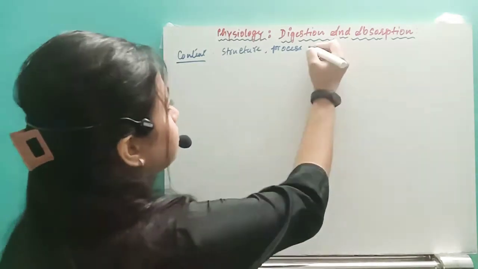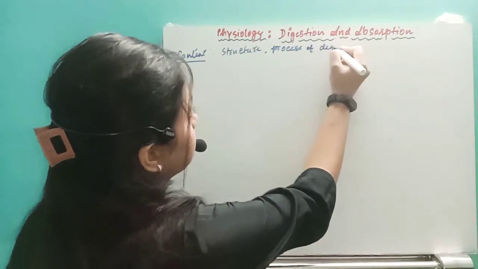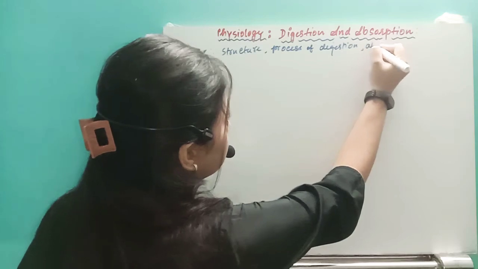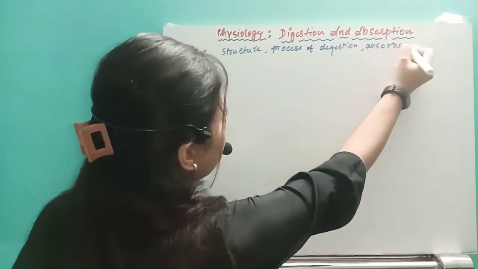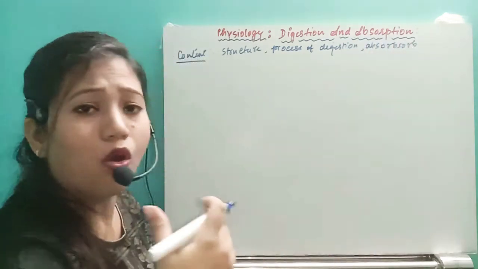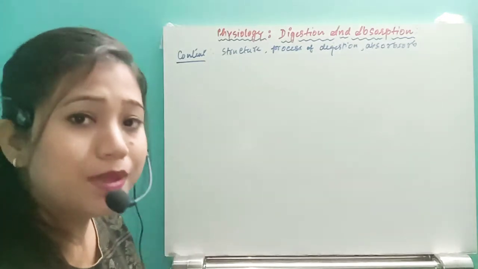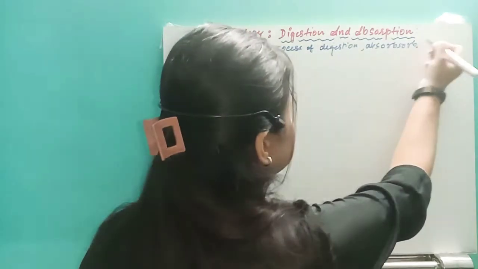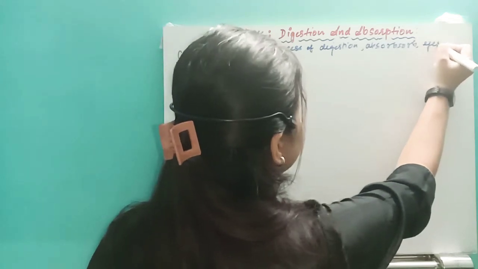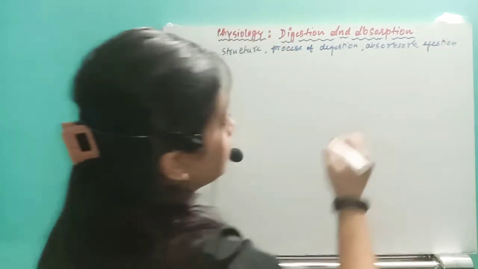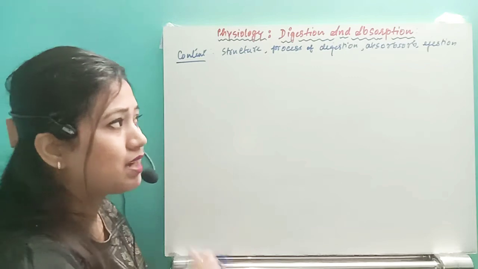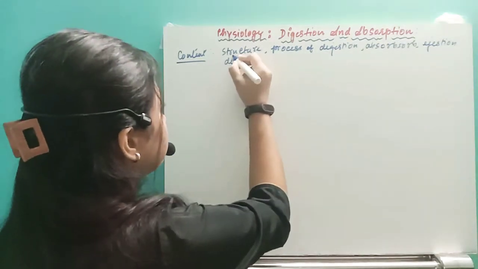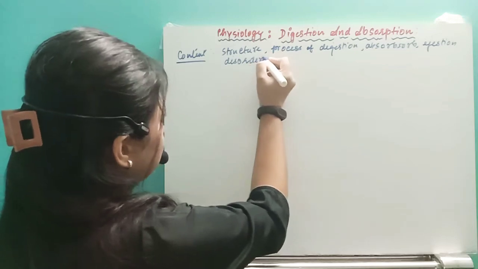Then after the process of digestion, we will see the process of absorption, how we will absorb all that food, and where different kinds of food will be absorbed in which region. Then we will see the process of egestion, that means undigested food parts will be removed outside by the process of egestion. Then we will see some disorders of the digestive system.